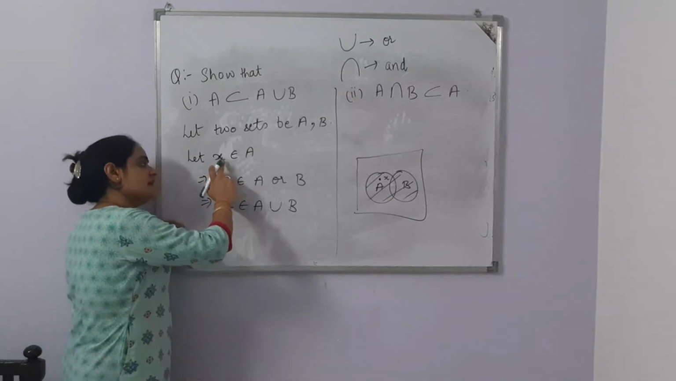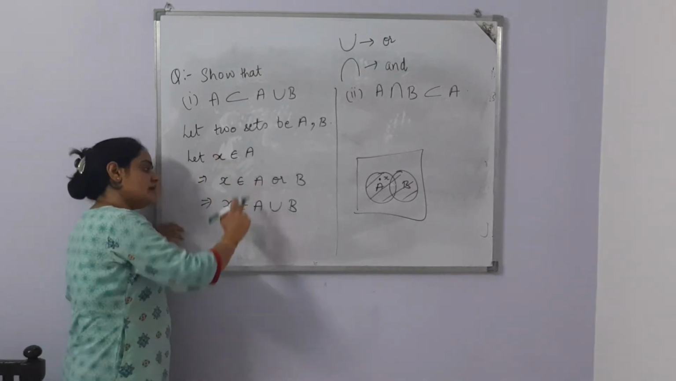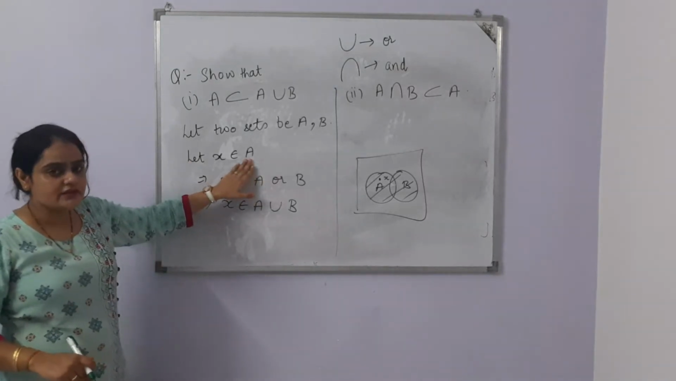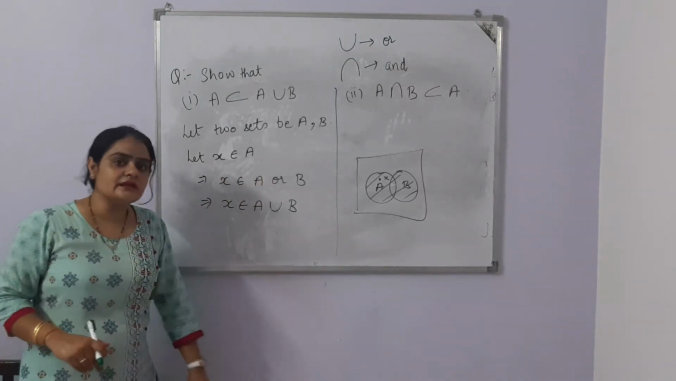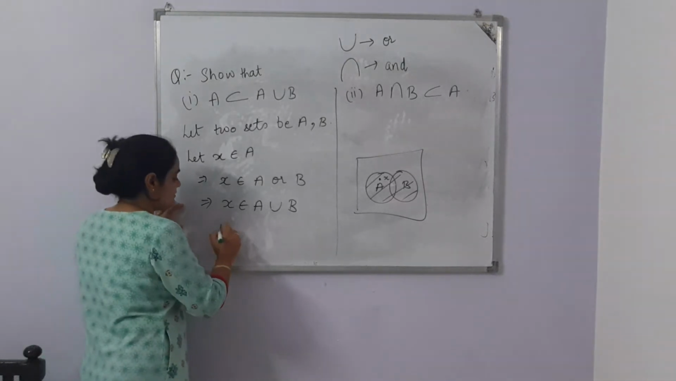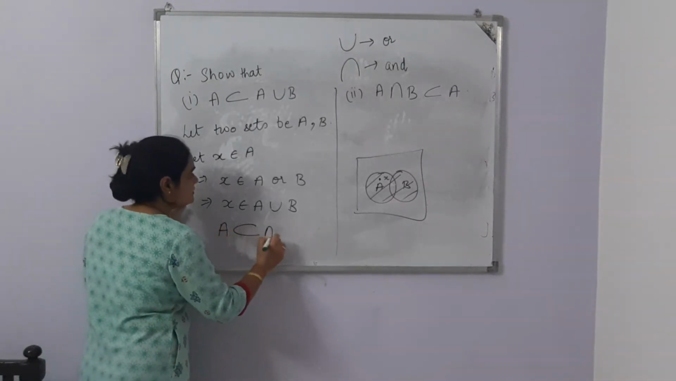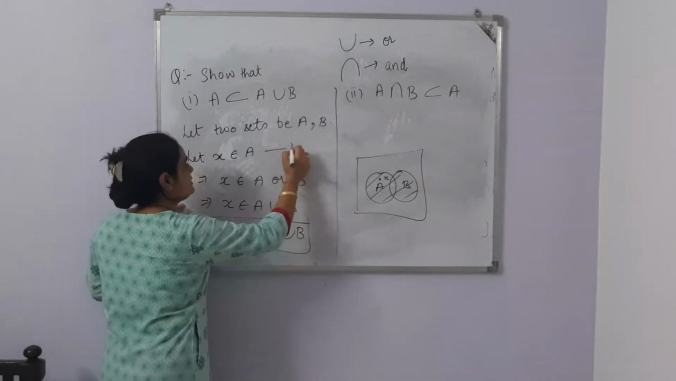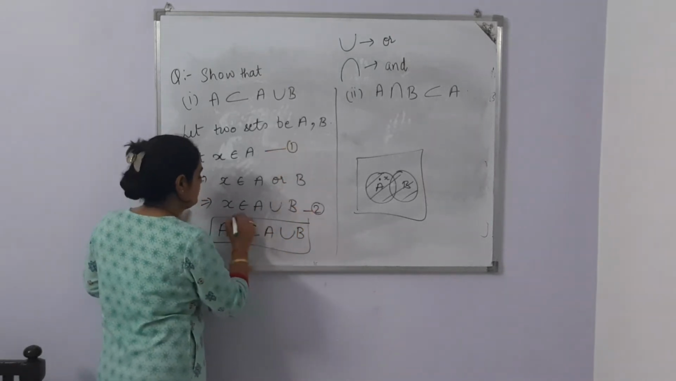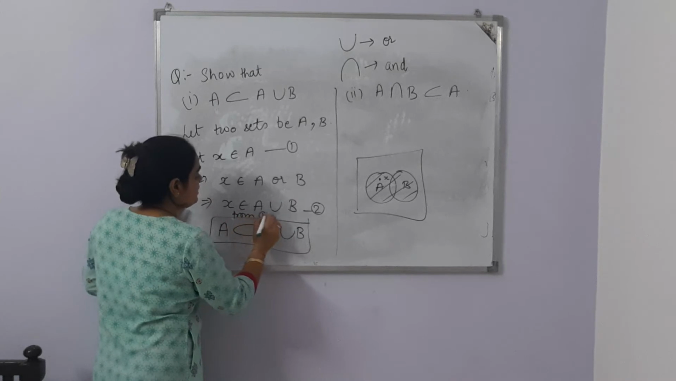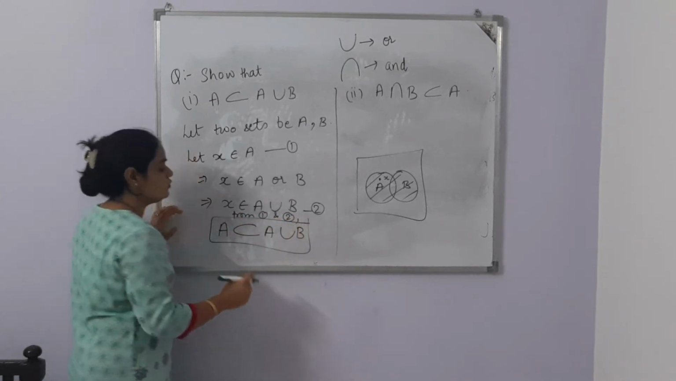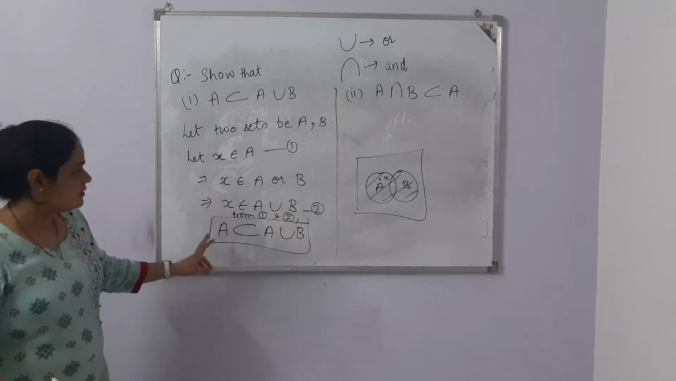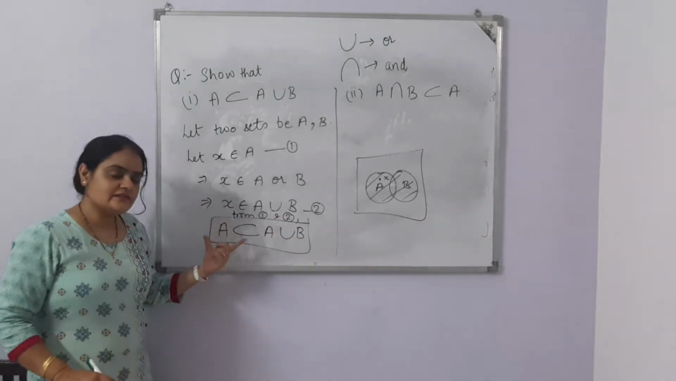So, what is this saying? If X belongs to A, X is also coming in A union B. The same element that was in A is also coming in the union. That means A is a subset of A union B. The reason is this is your 1, this is your 2, from 1 and 2. Hope the theoretical way is clear to you.